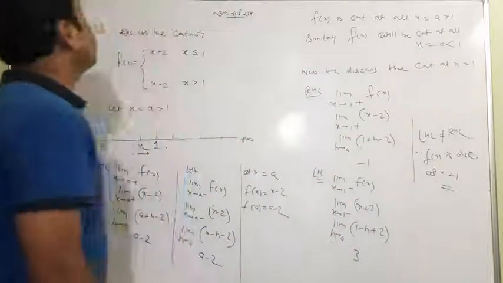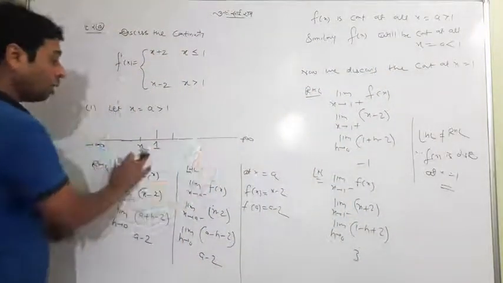This is the answer, meaning the function is continuous for all x which is greater than 1. Function is continuous for all